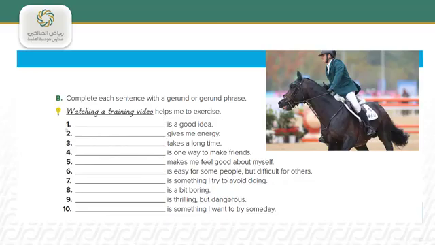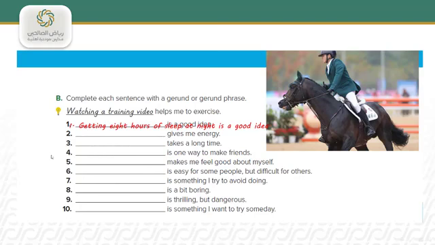So we need to start with a gerund, and the gerund will be getting 8 hours of sleep at night is a good idea. For example, you can say anything else. Right. Number 2, gives me energy. So exercising gives me energy.